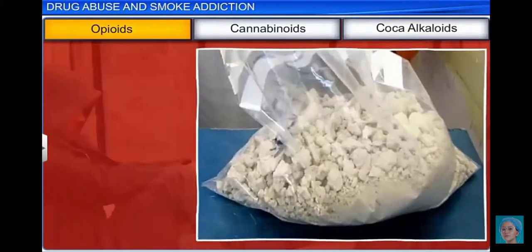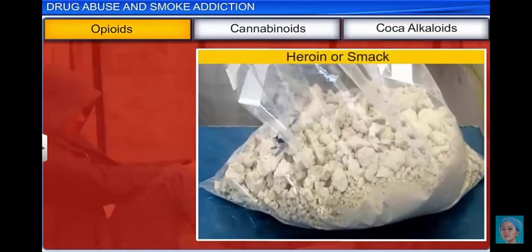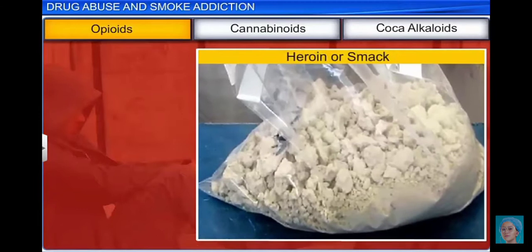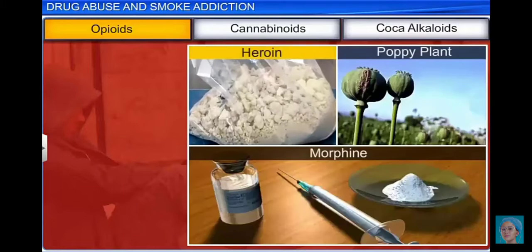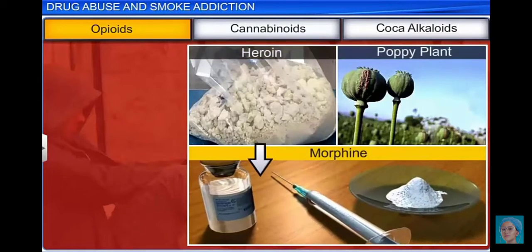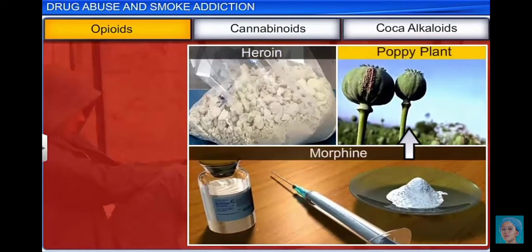Heroin, better known as smack, is an opioid drug. Opioids are drugs that bind to specific receptors in our central nervous system and gastrointestinal tract. Heroin is a white, odorless, and bitter crystalline compound that is obtained from the acetylation of morphine, which in turn is extracted from the poppy plant Papaver somniferum.